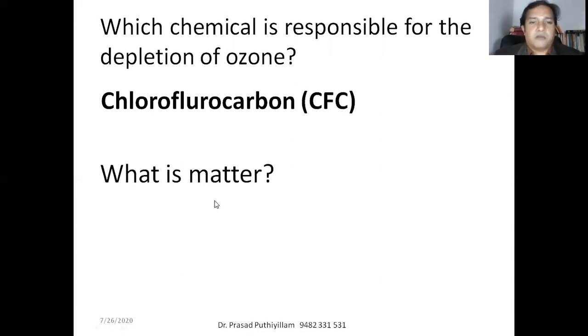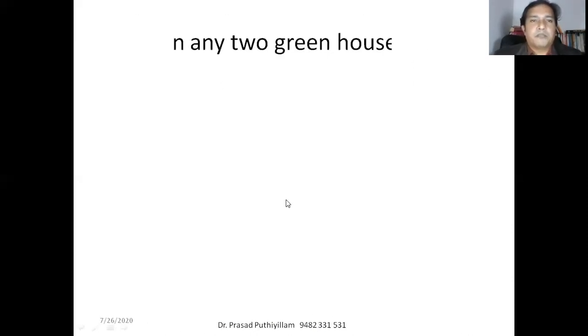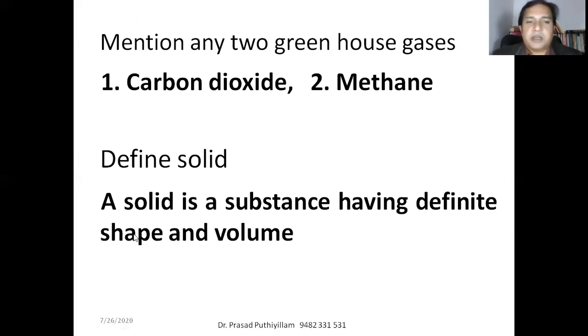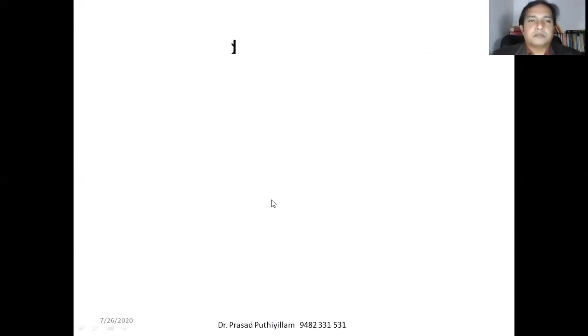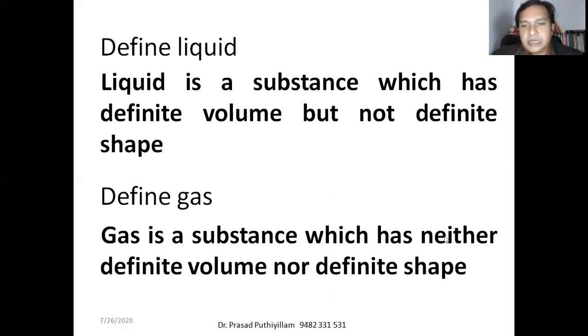What is matter, or define matter? Matter is anything which has mass and occupies volume. Mention any two greenhouse gases. There are many, but two of them, carbon dioxide and methane, are the best examples. Define solid. A solid is a substance having definite shape and definite volume. Define liquid. A liquid is a substance which has definite volume but not definite shape. Define gas. A gas is a substance which has neither definite volume nor definite shape.